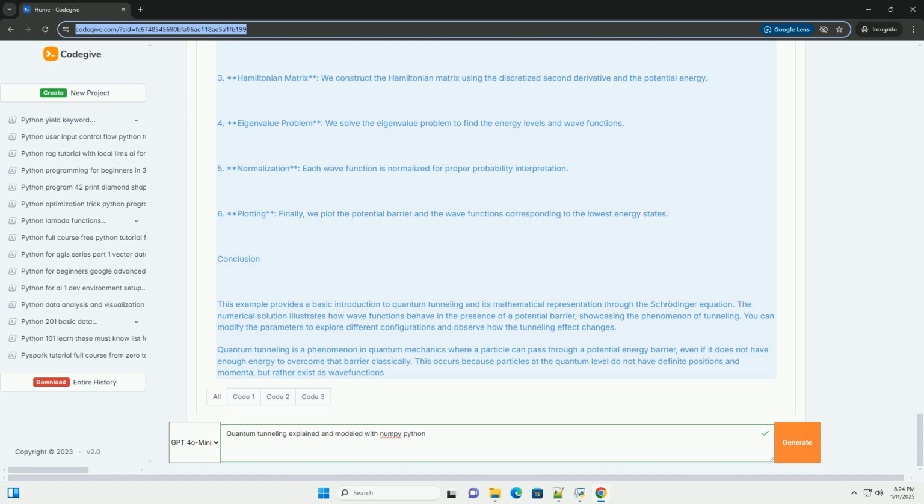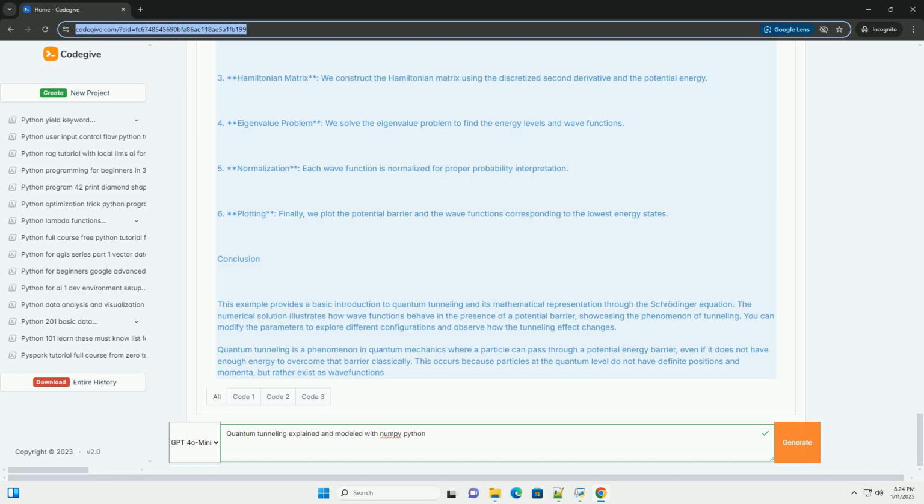Example, quantum tunneling model with NumPy. We can model the quantum tunneling phenomenon using Python and NumPy. We will solve the Schrödinger equation for a simple one-dimensional potential barrier. Step 1. Define parameters. We will define the parameters for our system: mass of the particle, m; height of the potential barrier, V0; width of the barrier, a; region limits, x_min, x_max; and number of points for x.